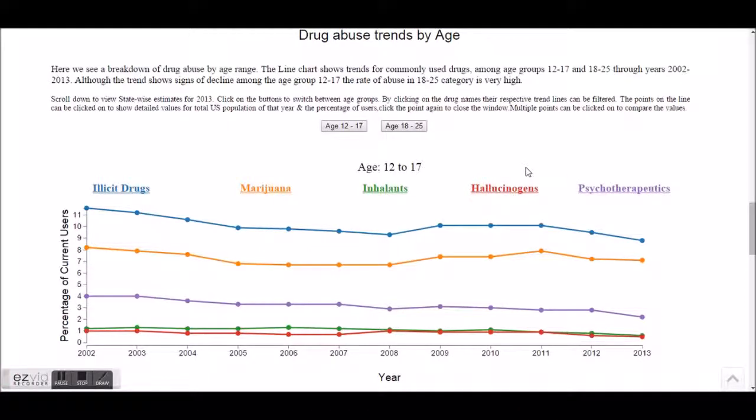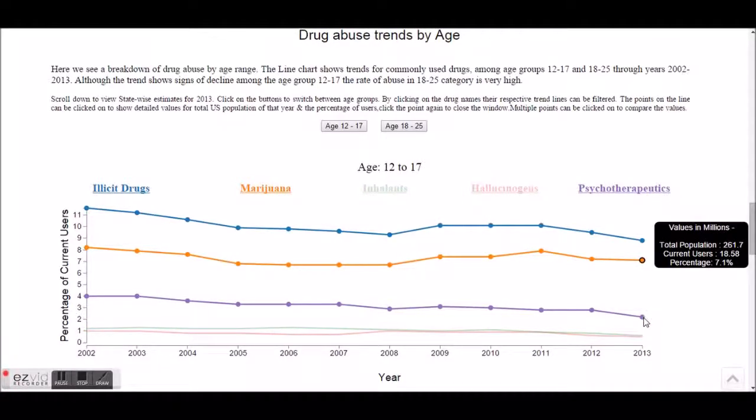Here we see the drug abuse trends by age. We see a breakdown of two categories, age 12 to 17 and age 18 to 25. We can filter out lines by clicking on the drug names and see actual values.